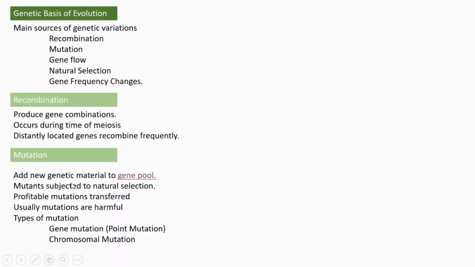So because of mutation, it is possible to add new genetic material to this gene pool. And whatever new modified form is forming is subjected to natural selection. So many mutations are happening in a population, and only profitable ones are transferred to the next generation. Most often mutations are harmful. Then we are going to see the types of mutation: gene mutation or point mutation, and chromosomal mutation.